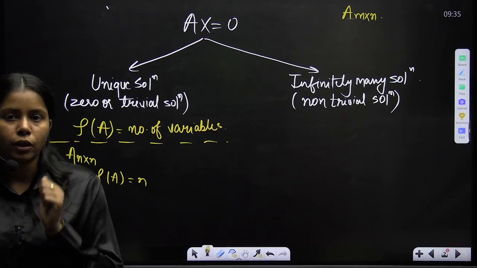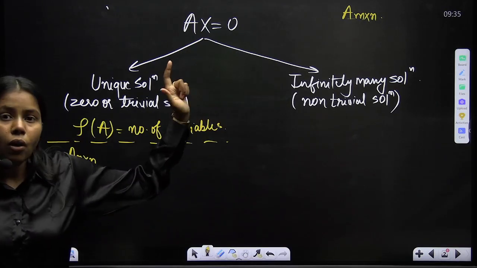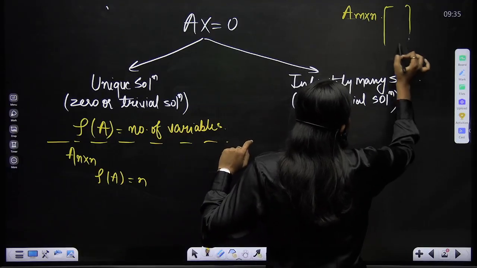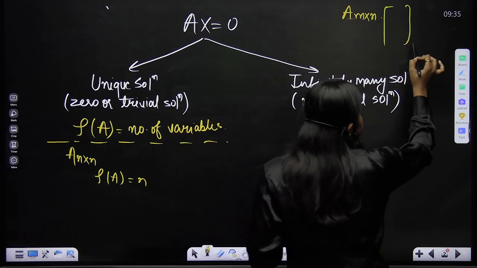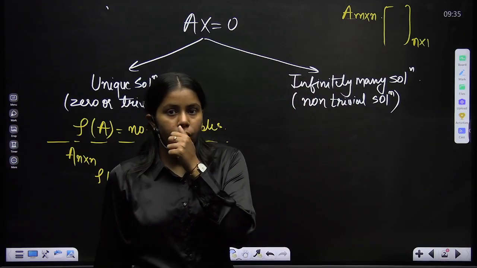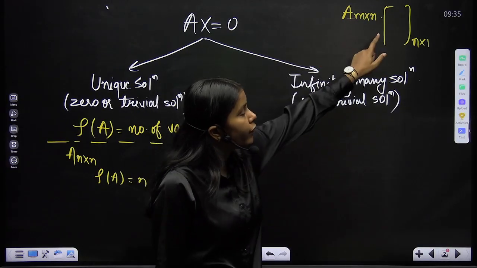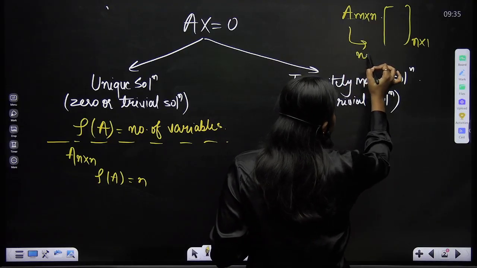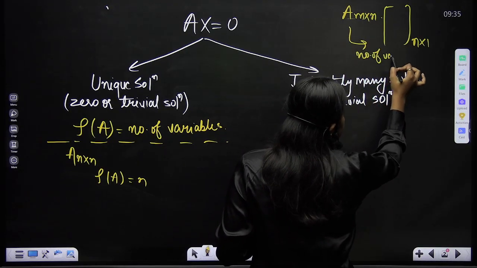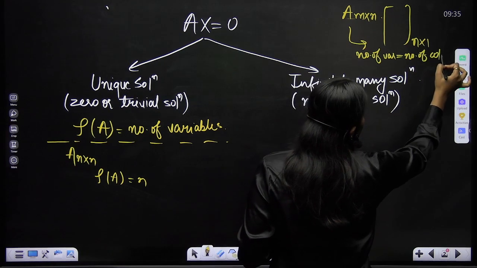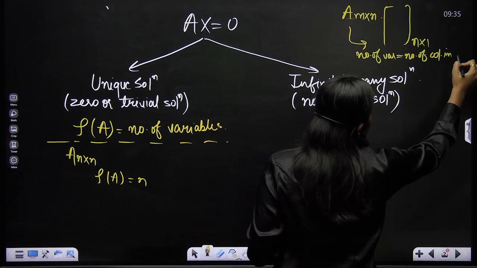Obviously it would be given in the question, but there is one more thing: you want a vector which gets multiplied with this A matrix, so it has order n cross 1. So the number of variables is equal to the number of columns in the A matrix.